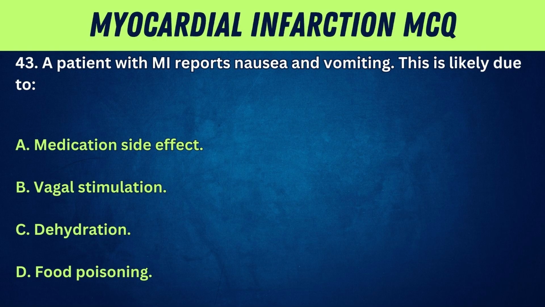43. A patient with MI reports nausea and vomiting. This is likely due to A. Medication side effect. B. Vagal stimulation. C. Dehydration. D. Food poisoning.